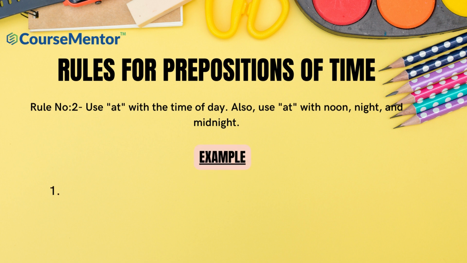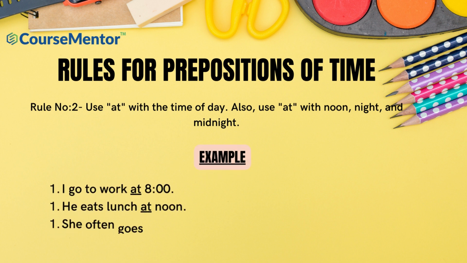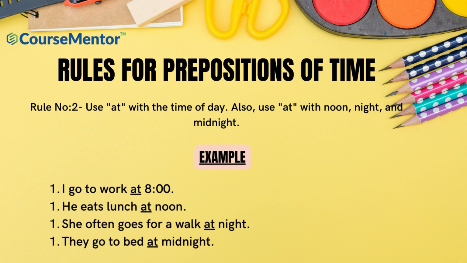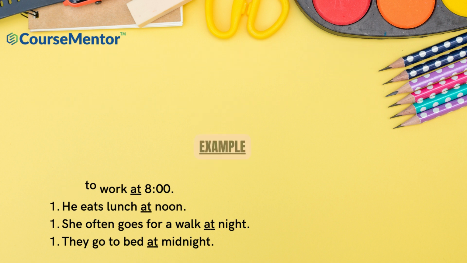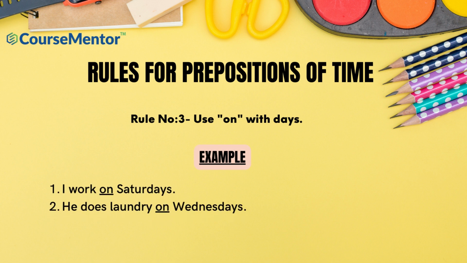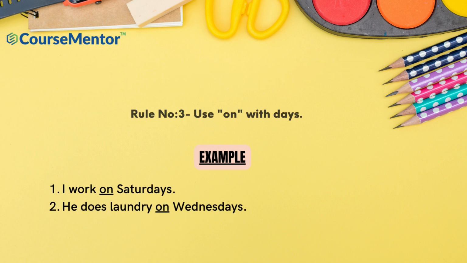Rule number 2. Use at with the time of day. Also, use at with noon, night, and midnight. I go to work at 8 o'clock. He eats lunch at noon. She often goes for a walk at night. They go to bed at midnight. Rule number 3. Use on with days. I work on Saturdays. He does laundry on Wednesdays.